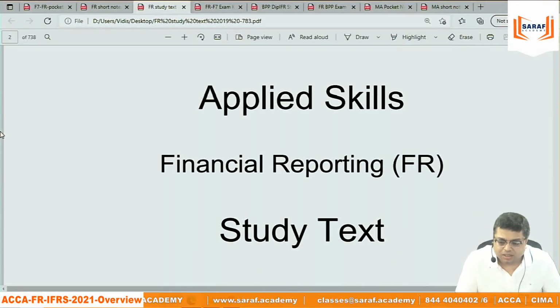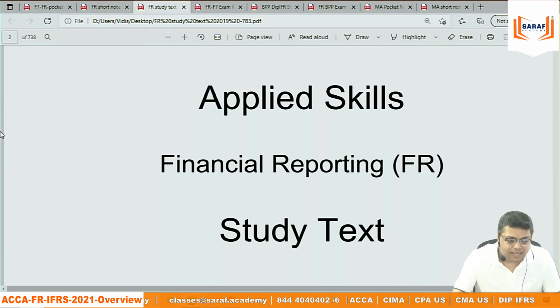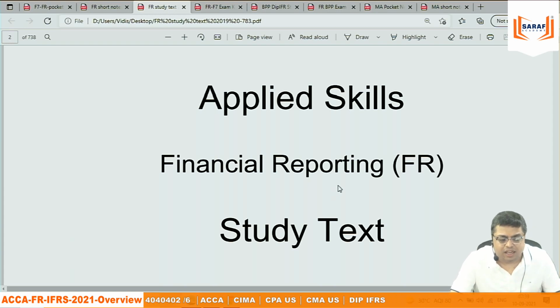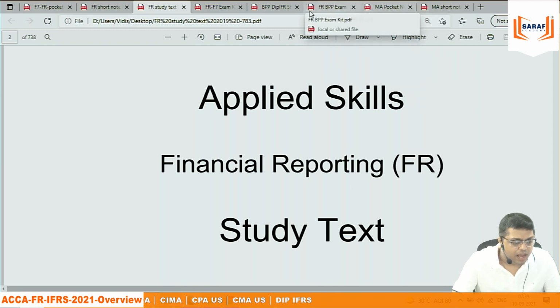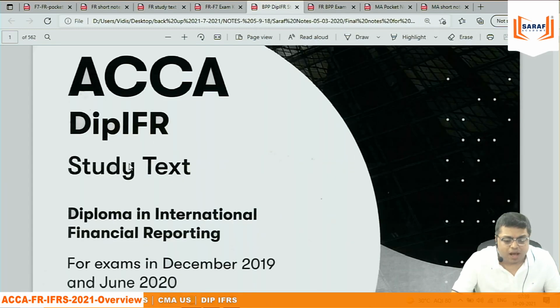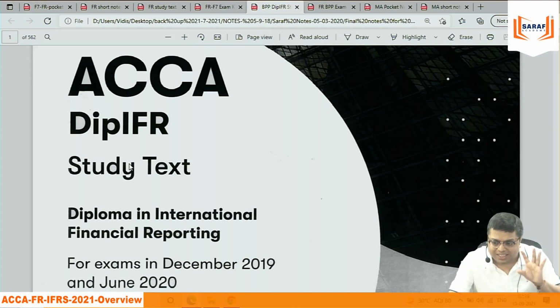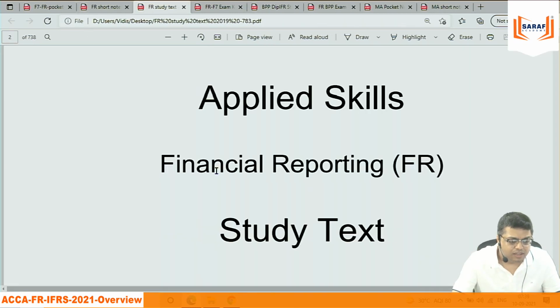In this batch, there are three kinds of students. One is ACCA FR students, skill level students, financial reporting students, and one is, you can say, Diploma IFRS students. The major students are of this category. But there is a third category, which I will say CIMA students giving the management case study exam, or maybe suppose, the CIMA students who are going into the FLP route.